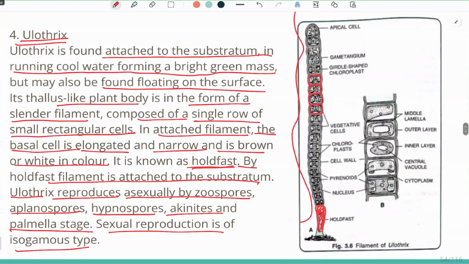The basic structure of the filament of Ulothrix: there is the presence of a middle lamella, with the outer surface and the inner layer. The cell is usually two layered, the outer layer and the inner layer. There are the central vacuole and cytoplasm, whereas the cell wall is made up of cellulose. Pyrenoids are the storage material. The nucleus is always present. Chloroplasts are also seen. The small cells which we see are chloroplasts, and by this we can see that the filament of Ulothrix is made up of single cells which are arranged in a row.